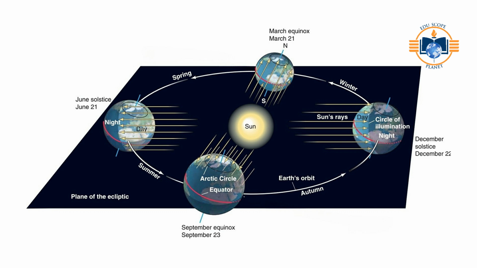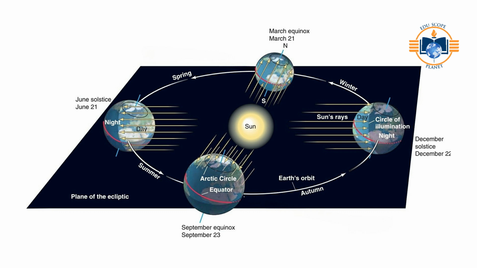Equinoxes: March 21st and September 23rd. During the equinoxes, the Earth's axis is neither tilted toward nor away from the sun. The sun's rays fall vertically on the equator. The circle of illumination passes through both poles. Day and night are equal, about 12 hours each, all over the Earth.